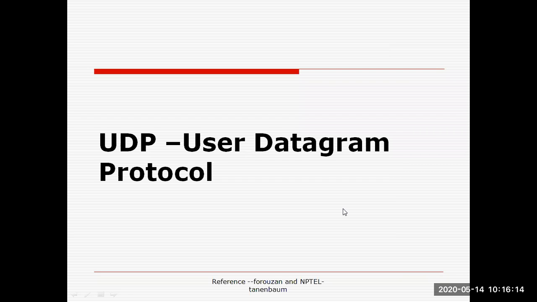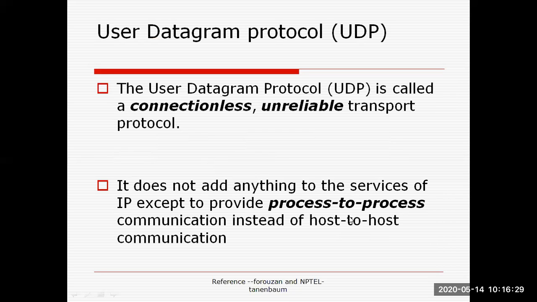But there are certain services where we want a connectionless protocol, because connection oriented, reliable and acknowledgement based services add overhead on our data. So for the normal transmission, we prefer user datagram protocol. So user datagram protocol is basically called as a connectionless, unreliable protocol. As already discussed, it is defined at the transport layer. So user datagram protocol does not add any type of services to the IP.